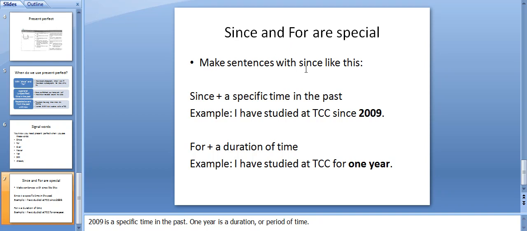Make sentences with since like this: since plus a specific time in the past. For example, I have studied at TCC since 2009. Make sentences with for plus a duration of time. For example, I have studied at TCC for 1 year. 2009 is a specific time in the past. 1 year is a duration or period of time.